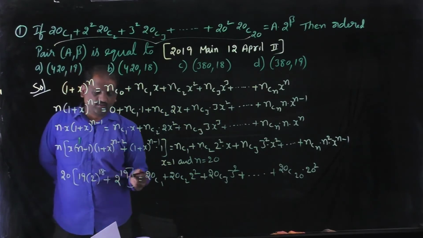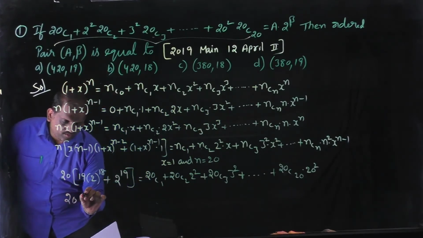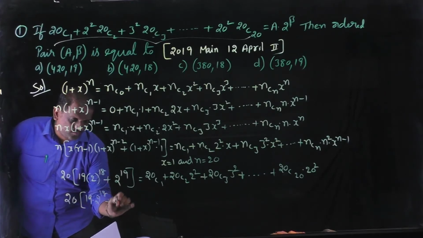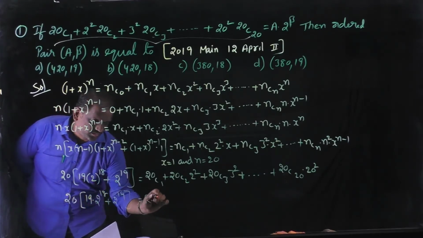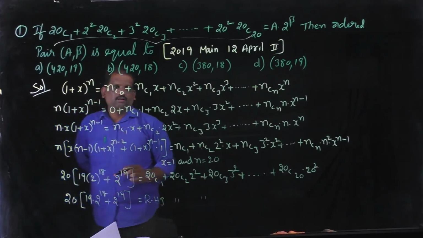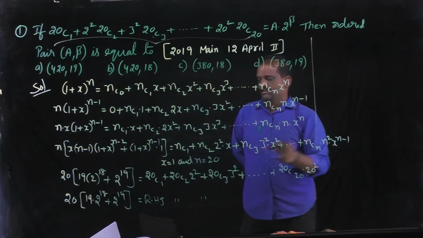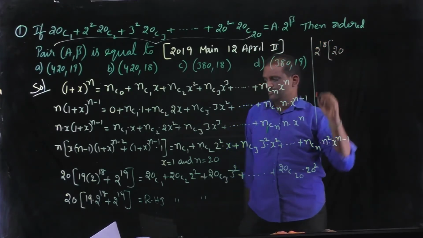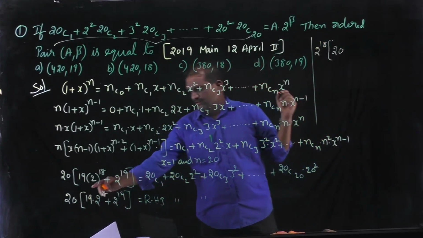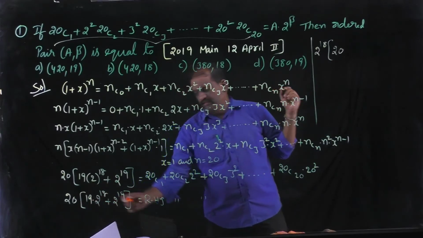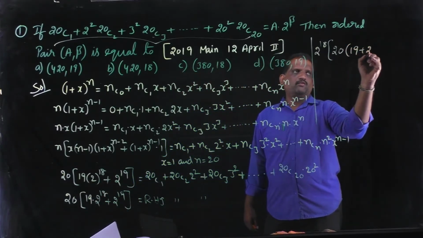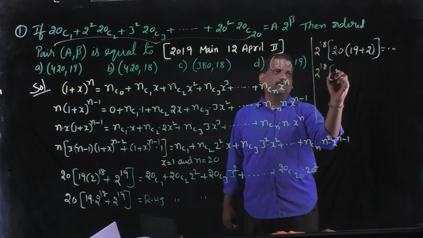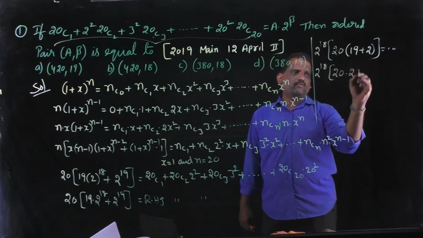See the LHS in this equation: 20 of 19 into 2 power 18 plus 2 power 19, that is equal to the RHS. Now in the LHS, take 2 power 18 as common: 2 power 18 of 20, then the remaining term in the bracket is 19 plus 2, that is 21.